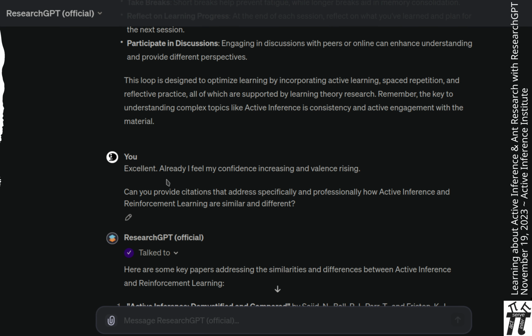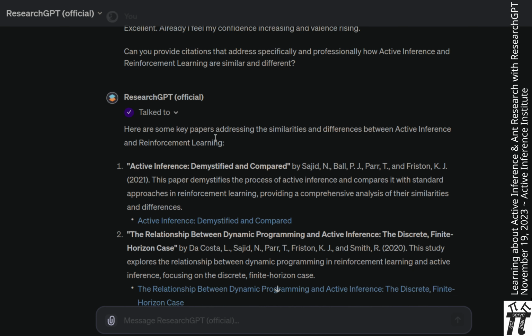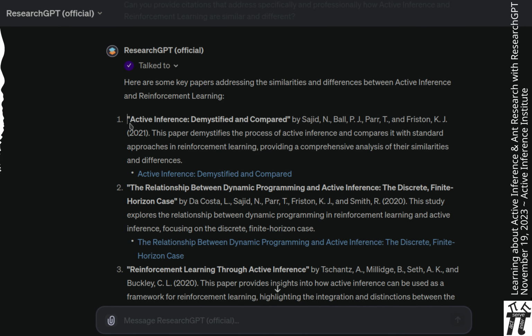And I did. Can you provide citations that address specifically and professionally how active inference and reinforcement learning are similar and different? Several extremely relevant papers, including probably the most relevant paper, are provided. So 5 relevant papers. Great work. Those are some of the right citations for us to consider.